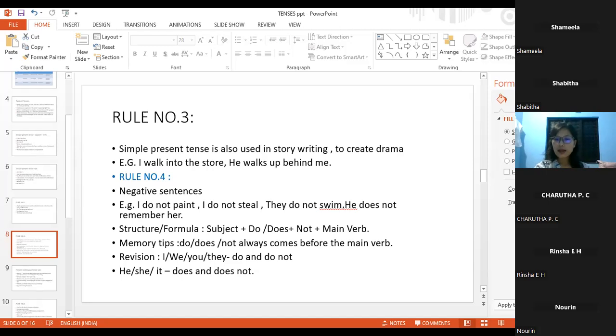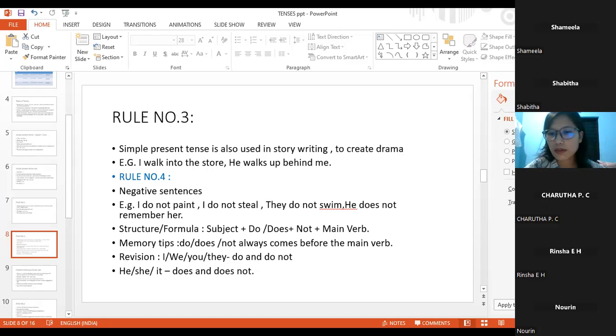Okay, can anybody tell me? Not an example, the formula or the structure I have given earlier. So if you are not clear, I will tell you again. Ma'am, it's a simple present tense general statement. No, I have given one formula, right? One structure.